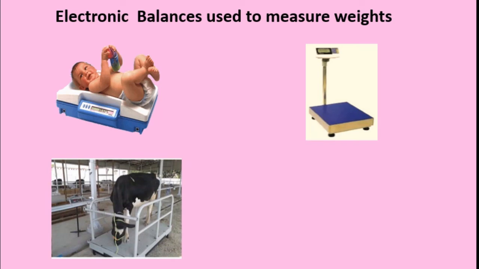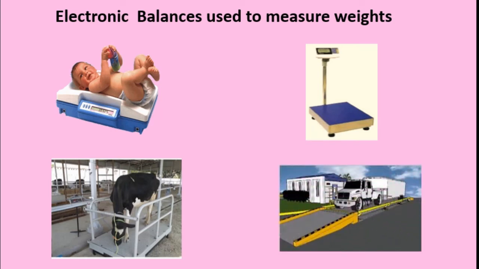This is also an electronic balance used to measure the weight of animals. And see this, here we are weighing the loads carried by this vehicle. Mostly this is used in the factories. Got this? We are using so many kinds of balance scales to measure weight.